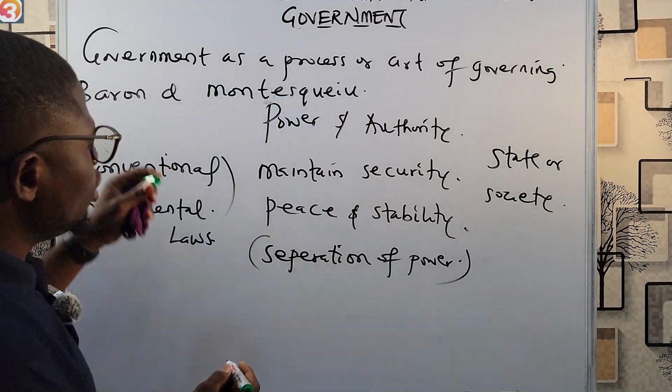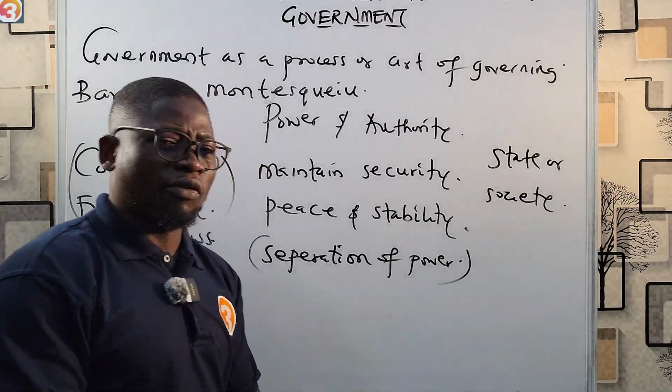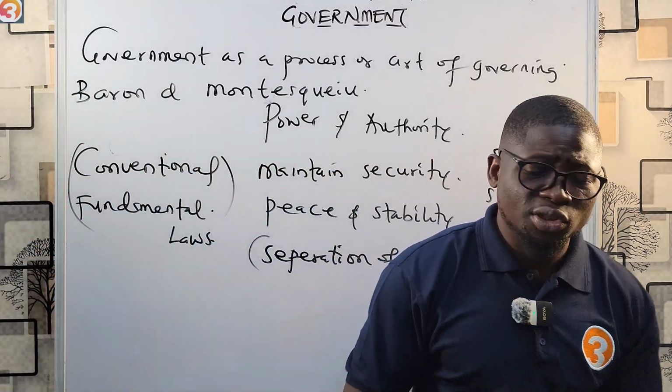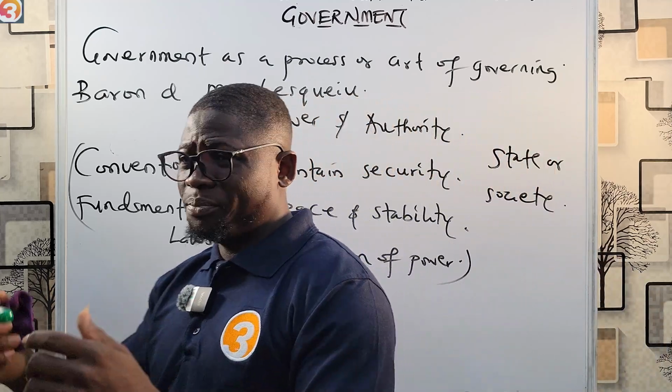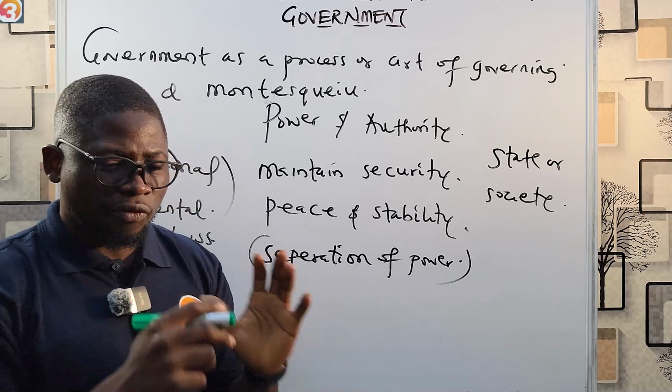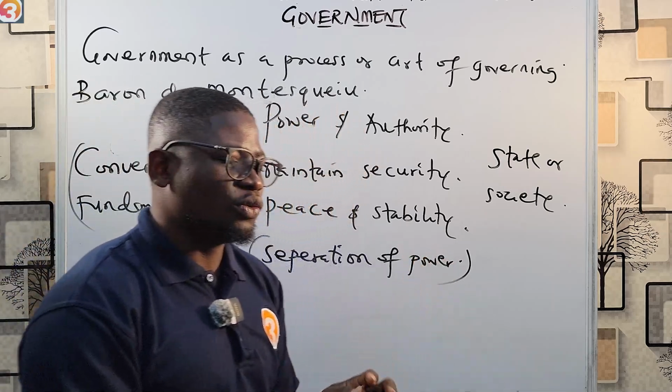This man propounded this principle of separation of power, where he said that the three organs of government, the legislature, the executive, and the judiciary, are separate and have distinct functions.